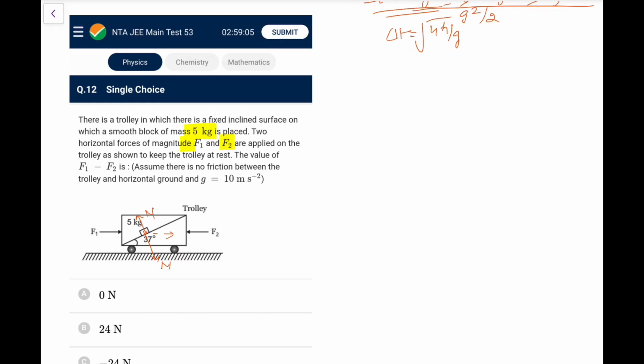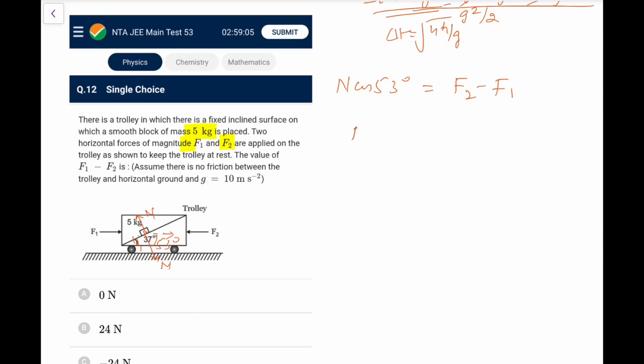So to manage it, what we need to have: this angle we know is 37. So this is the angle between these two lines, and this is normal to that, so that angle will become 53 degrees, you know. So what we have, N cos 53 degrees, that should be balanced by what we have, F2 minus F1, because it is rightward, so F2 minus F1 would be greater. And what is the value of N? To keep it at rest, we need to first find the value of N.